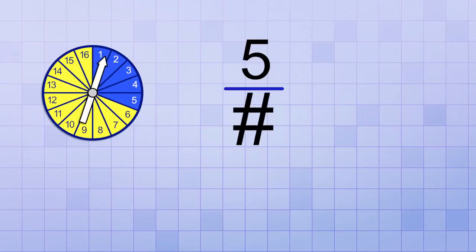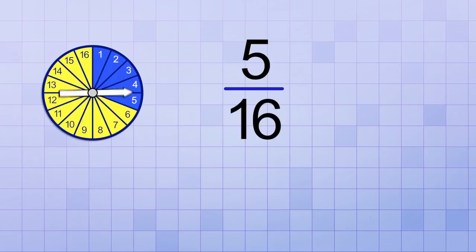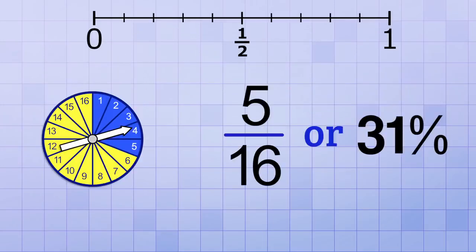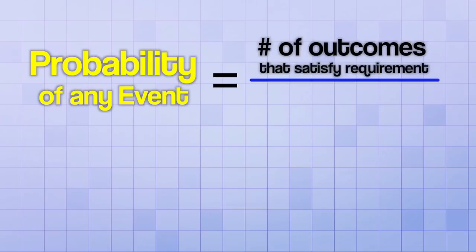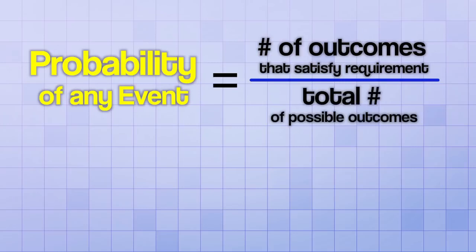And the bottom number will still be the total number of possibilities, which is 16, because that's how many total sectors we have. So the probability of spinning a blue is 5/16, or about 31%. That's still considered unlikely, but it's more likely than spinning a specific number. And this method will work for figuring out the probability of any event. You just make a fraction with the numerator as the number of outcomes that satisfy your requirement, and the denominator as the total number of possible outcomes.